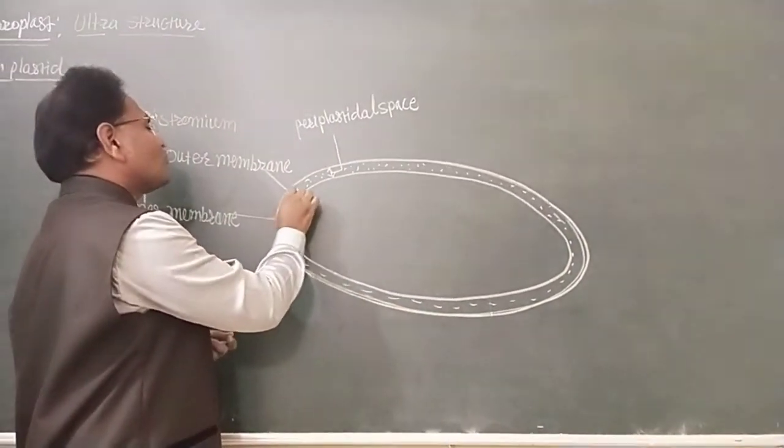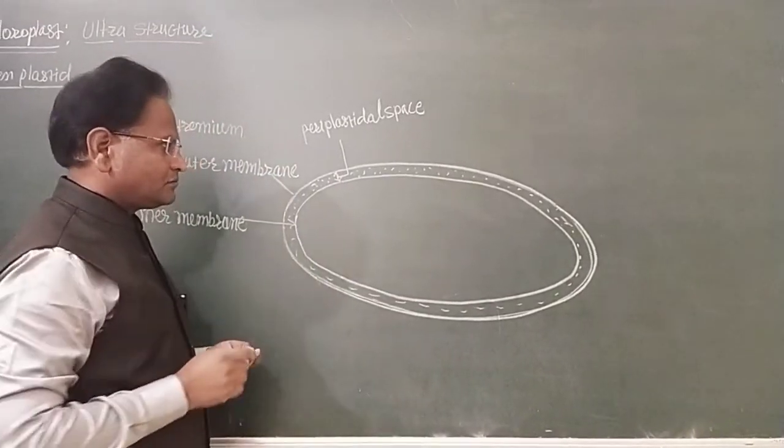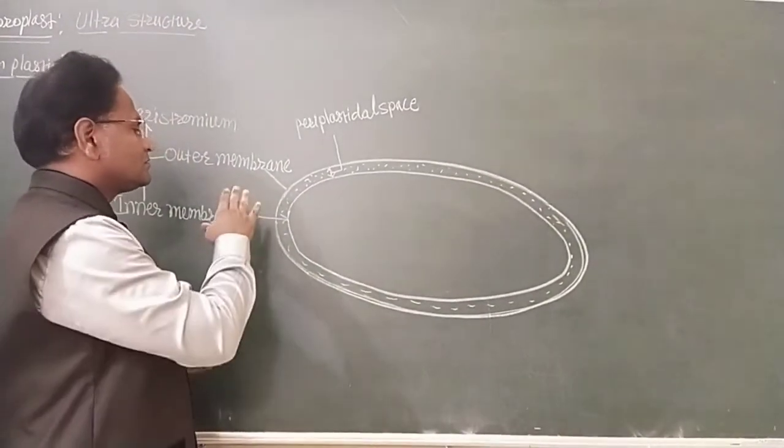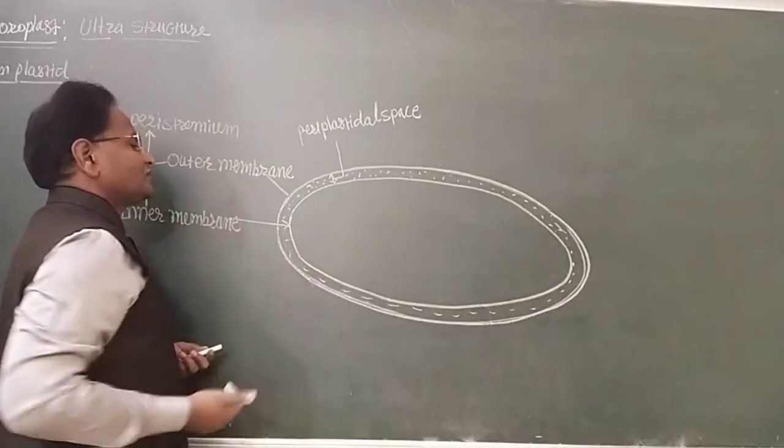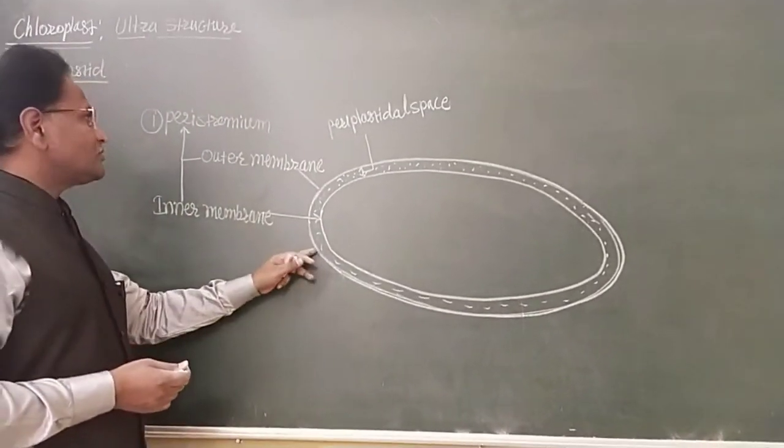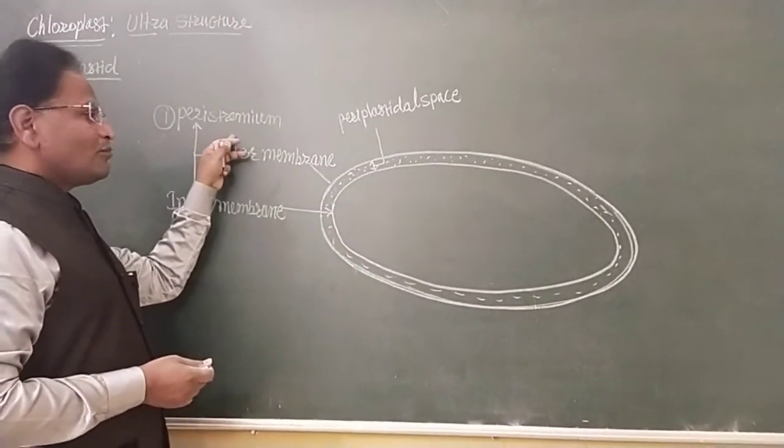It is non-colloidal in nature. So this double membrane structure is known as peristomium.